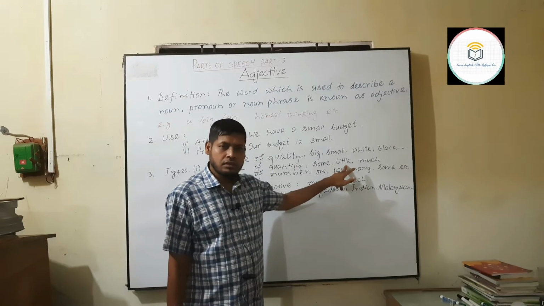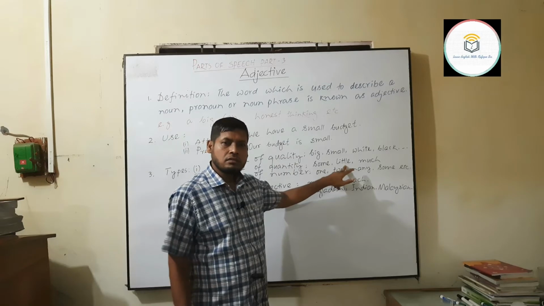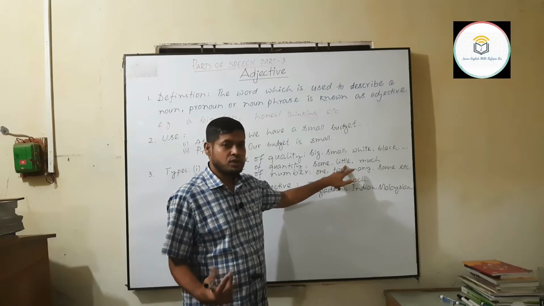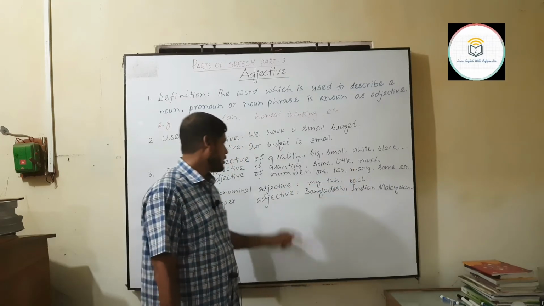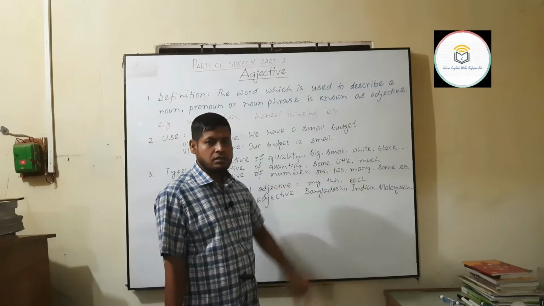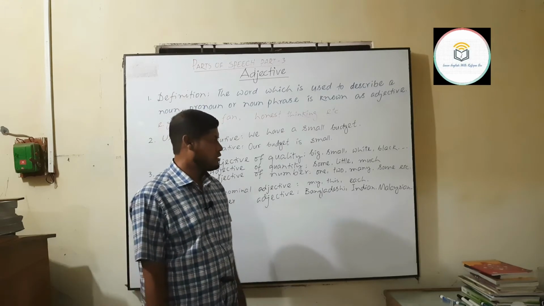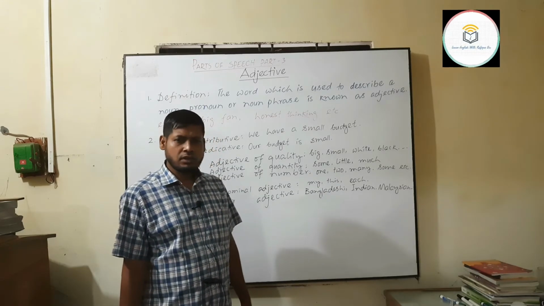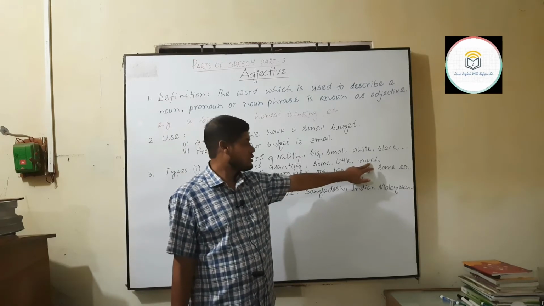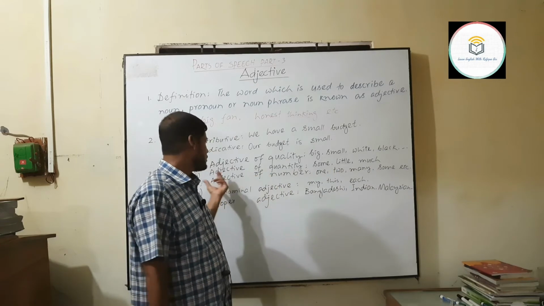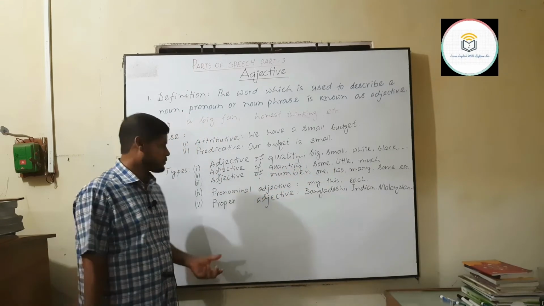Again, sugar is an uncountable noun. So we are just telling about the amount, this amount is quantity. He has much knowledge on the subject. So knowledge is again an uncountable noun and we are just talking about the amount of knowledge. So the amount is given by the adjective of quantity.